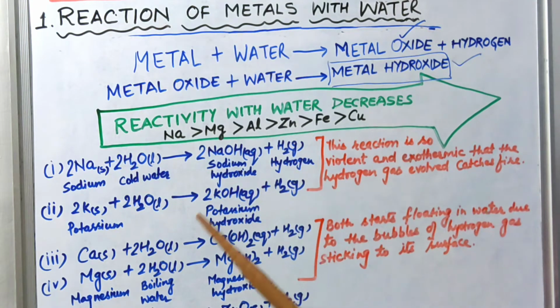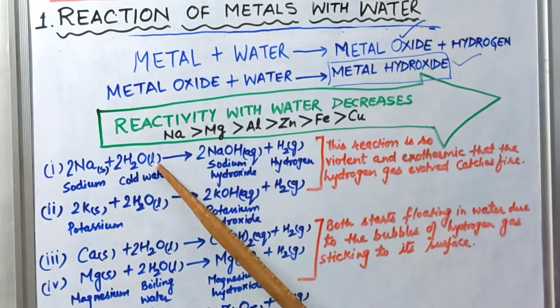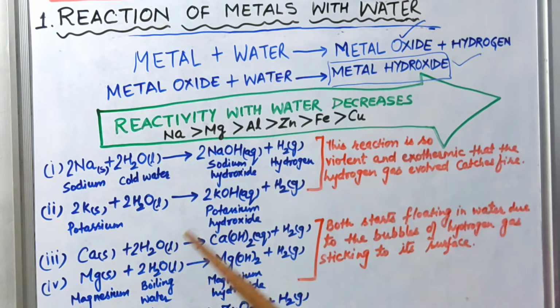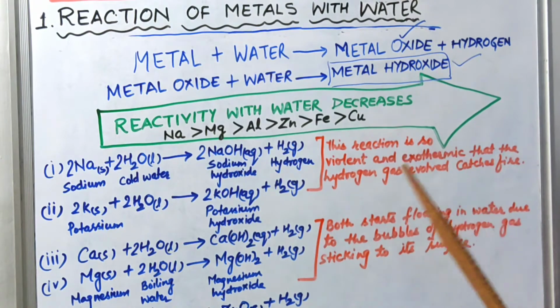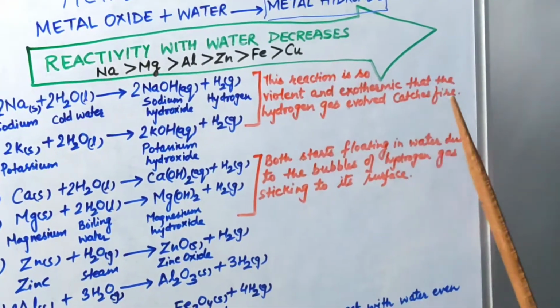Now the key point here is that whenever you write the reaction you have to mention the state of the water. Here I have written L. L indicates liquid state, meaning cold water is there. Okay, so that's why I have written here in brackets, this reaction is so violent and exothermic that the hydrogen gas evolved catches fire.